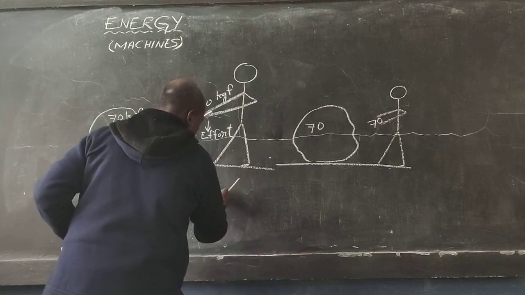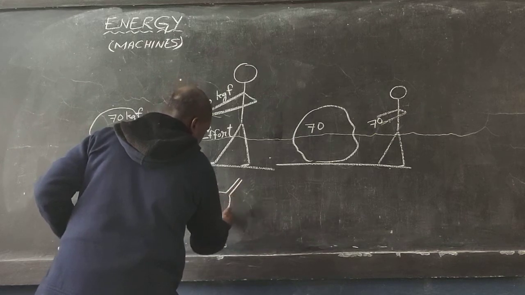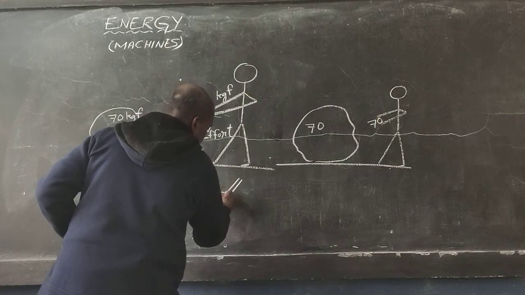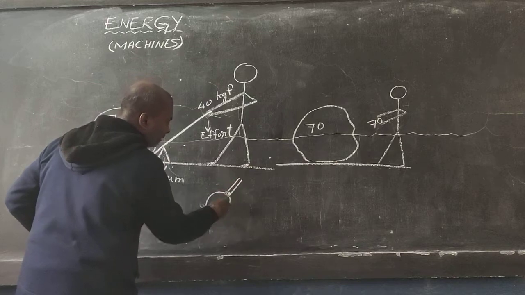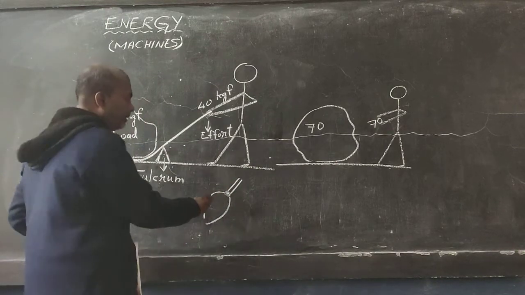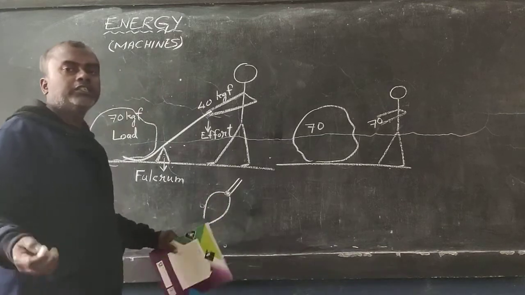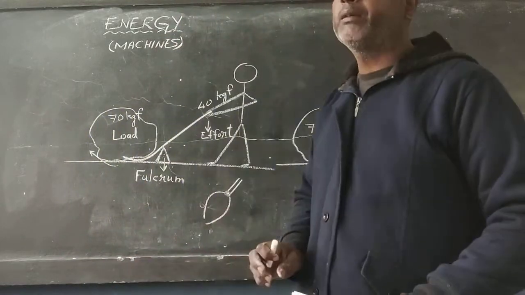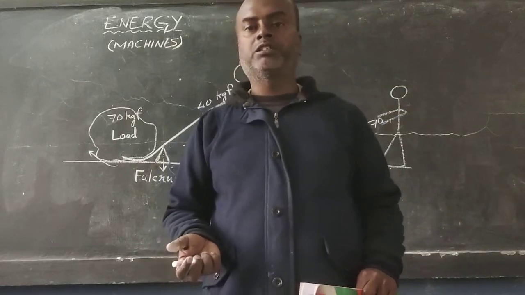I don't know how good I am drawing it. Okay. Here it is attached. So this is one part, this is another part, and here in the middle it is attached with the help of a screw. So how many spare parts? 1, 2, and in the middle this screw is 3. So only 3 spare parts. So those machines which have very few spare parts or only one spare part, they are known as simple machines.